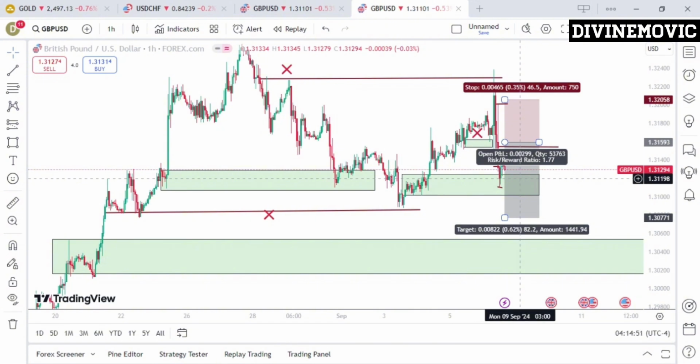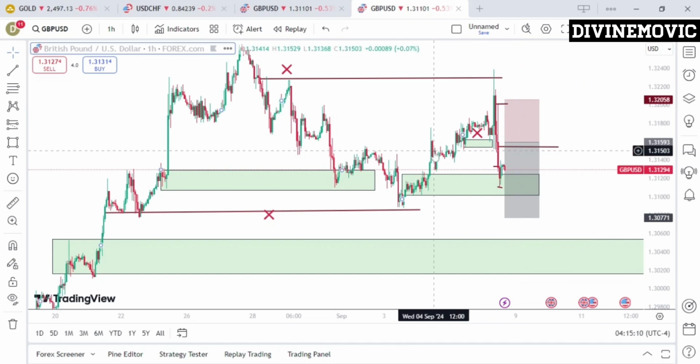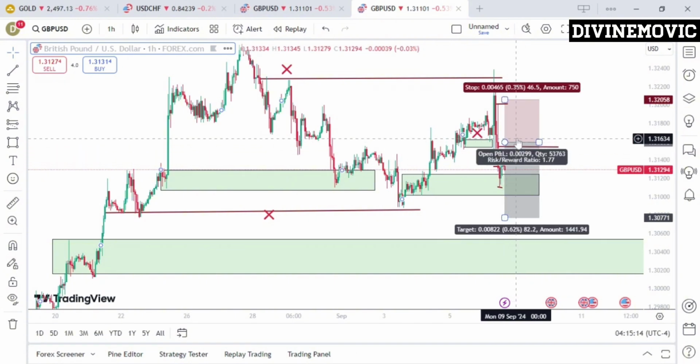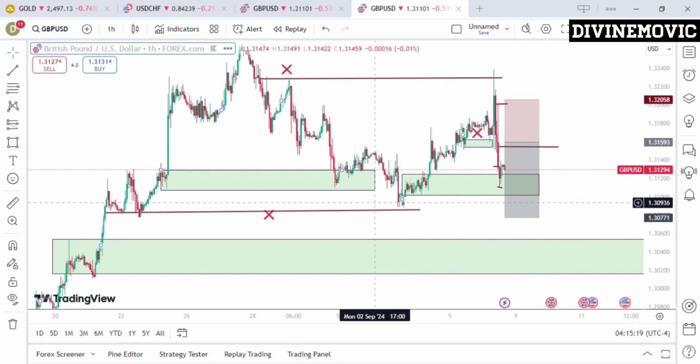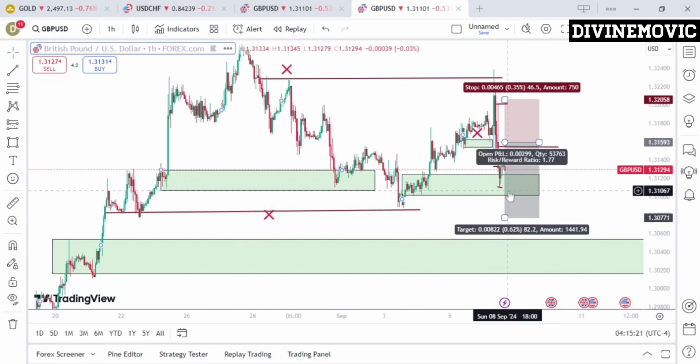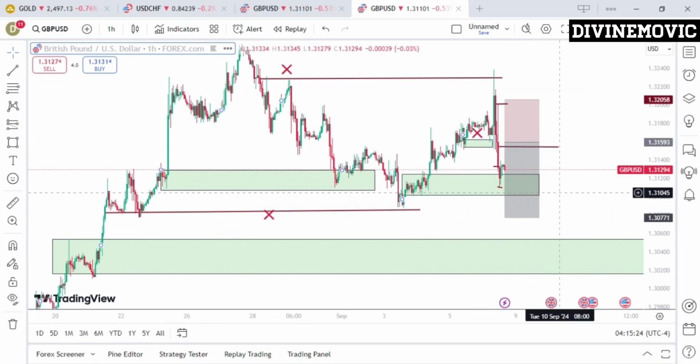Whichever way, price is likely going to sell because price is currently at a resistance level that's going to push the price down to a support level on the daily time frame. So basically, an entry on the GBPUSD is for a sell, but the best entry is to wait and look for a good entry to sell from. And I've given you two good entries at this point. The first one is to simply understand that we want to see price buy to the upside, give us a change of character, and then look for sales. And our TP1 is going to basically be at this liquidity point here. That's our TP1.